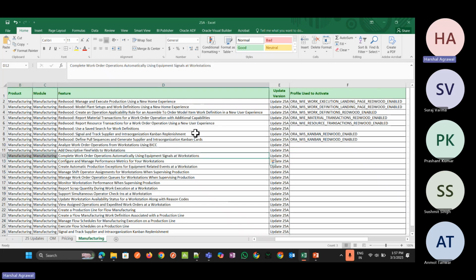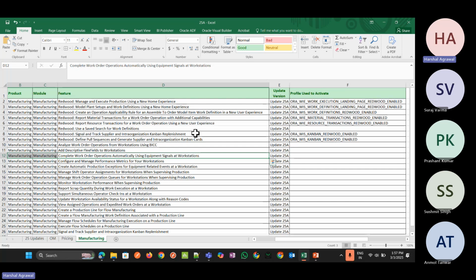Here, complete work order operation automatically using equipment signal at workstation. Initially, in our older UI, we used to have the quick complete state. When we go to the review dispatch list, we can see that to complete a work operation we have two options: complete with details or quick complete.